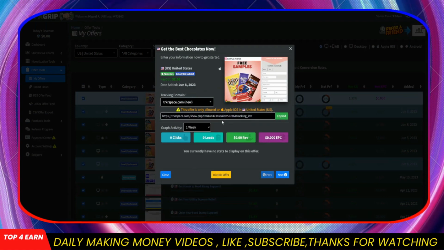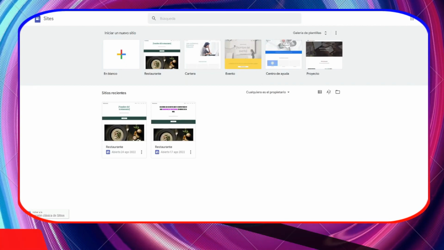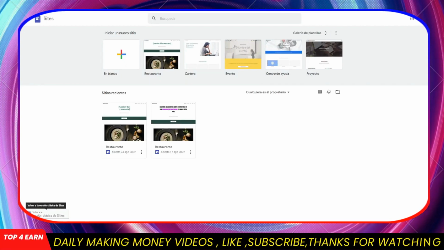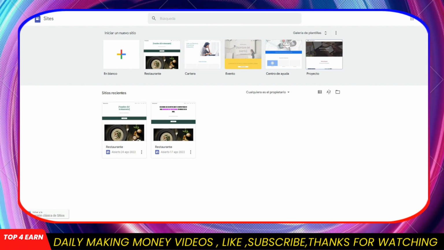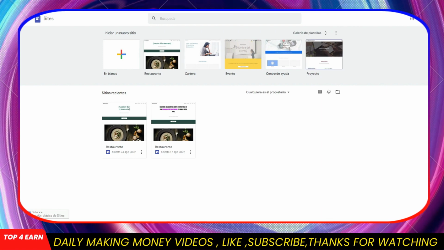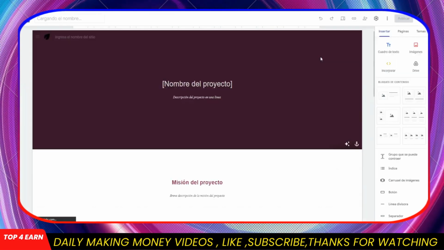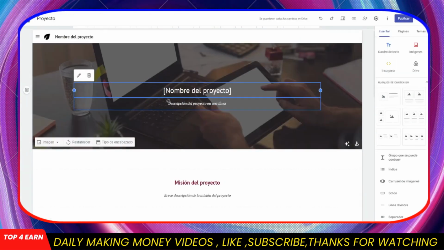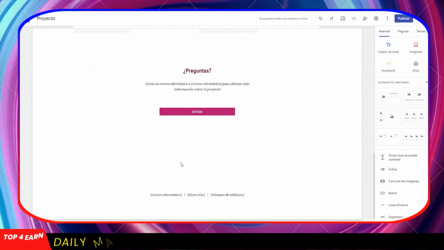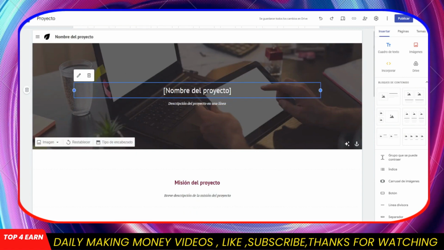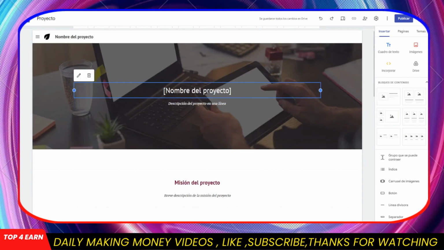Now, yes, we are going to come to sites. Google remembers that you have the links in the description so that you can access this page easily. As you see here, you can see the classic version of the site designer, or here you can choose, for example, a template. Let's click here on project to create our new project. Quite simply, as you see here, a header appears, a little bit of information appears, and this appears in Spanish, but we are going to change it to English because obviously our offer is in English.